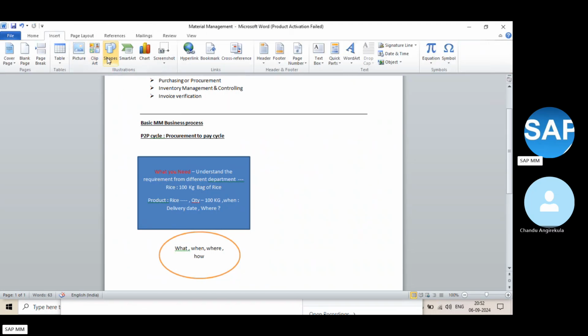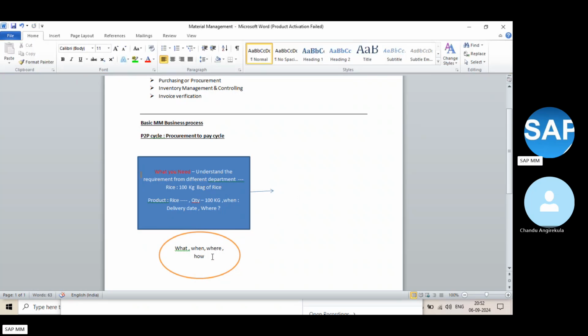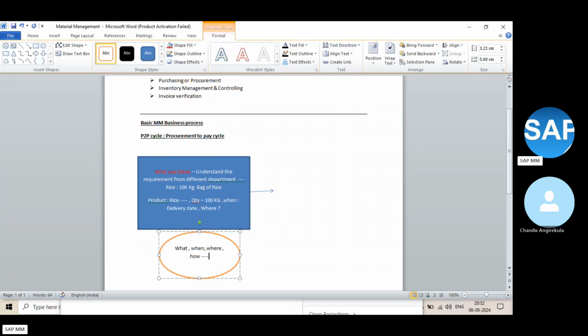Now, if I go to the next process, now I know the product, what is required, and how much is required. So now what will happen? Immediately I will raise the request. If I know what, when, where, how much is required, I can raise the request: please proceed to buy this product from this vendor, and this is the vendor we selected. All these things we'll be doing, right?